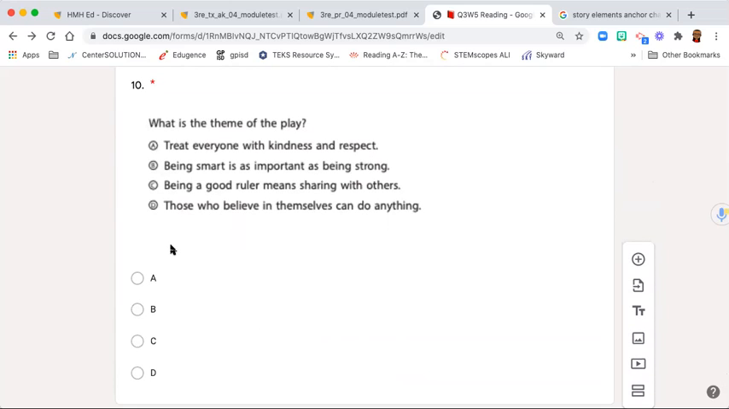Number 10. What is the theme of the play? A. Treat everyone with kindness and respect. B. Being smart is as important as being strong. C. Being a good ruler means sharing with others. D. Those who believe in themselves can do anything.